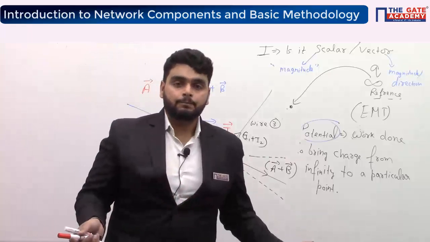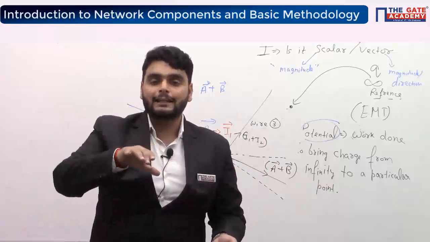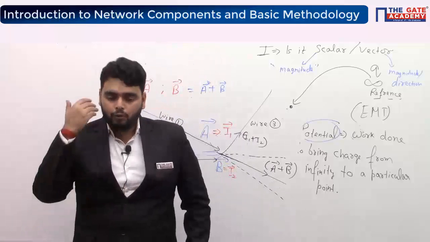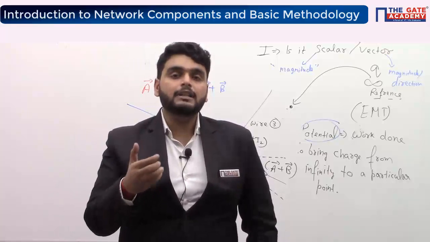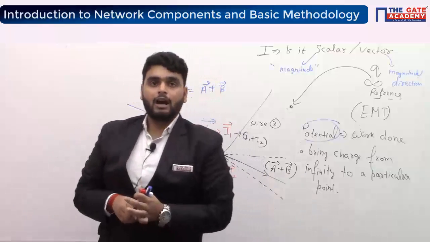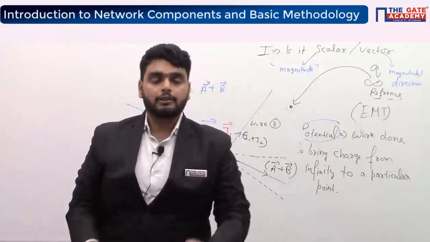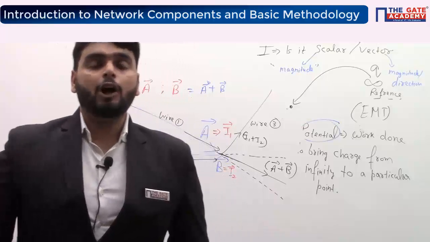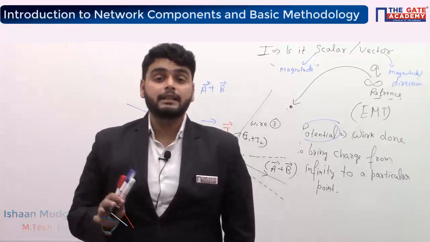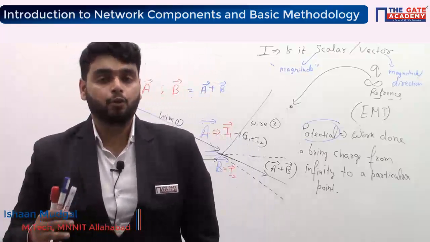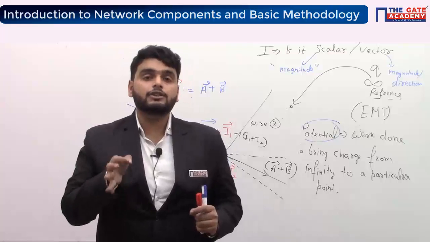Now, from this point the second doubt arises. Then what is the direction of current? We say that current is moving clockwise, or anti-clockwise, or sometimes we say current is flowing in a straight wire. So what does the direction mean for current? Right now I have proved to you that it is not a vector quantity. Then what does direction of current mean if it is not following the parallelogram law of addition? Direction of current means the path in which current flows.